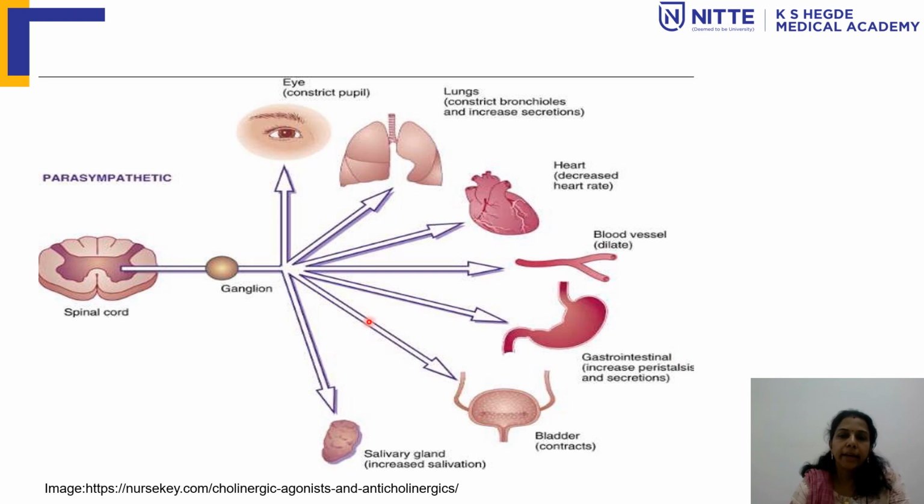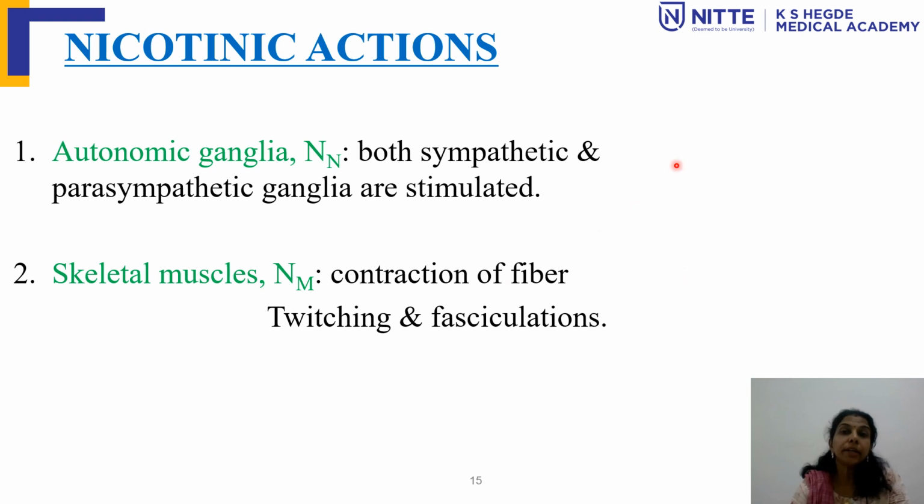So this is just a summary of the different actions of the parasympathetic nervous system, or the cholinergic agonists, and how they act in the eye. It causes constriction of the pupil, miosis. Lungs, there will be bronchoconstriction and increase in secretion. Heart, it has a depressant effect, decrease in heart rate, contractility, and automaticity. In the blood vessel there will be dilatation. The GI, increase in tone and peristalsis, and secretions will increase. Urinary bladder, it helps in the voiding of the bladder. Yes, the bladder contracts. Salivary gland also, increase in salivary secretion. Just a summary.